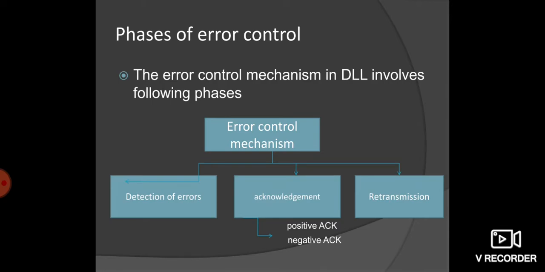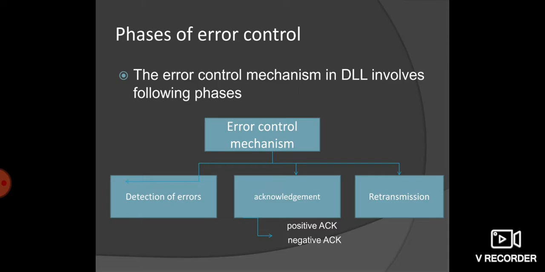Here are the phases of error control. The error control mechanism in data link layer involves the following phases. Error control mechanism is divided into three, that is detection of errors, acknowledgement and retransmission. Acknowledgement is classified into two, that is positive acknowledgement and negative acknowledgement. Now let's see briefly about these all.